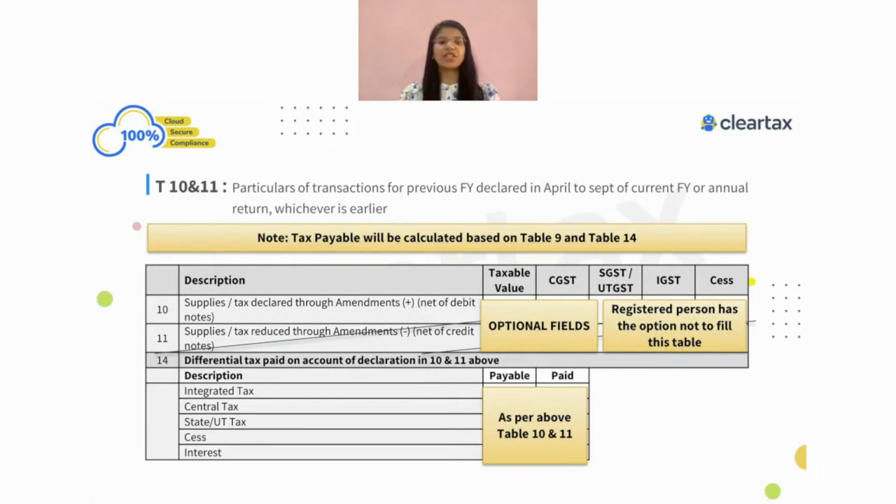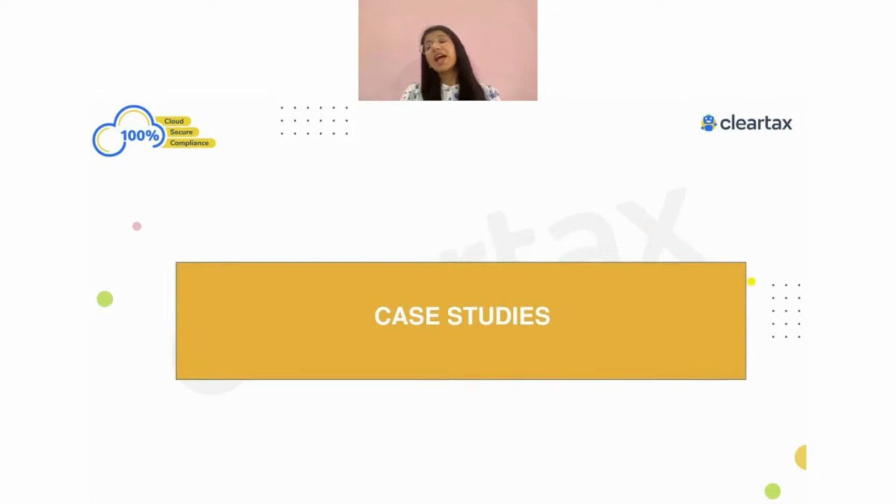Let's now come to the case study. Let's jump into the case study. Now you will be answering where exactly the different information needs to be shown, whether we need to show it in table number 4, 5, or we have to show the information in table number 10 or 11. So that is what you are going to answer.